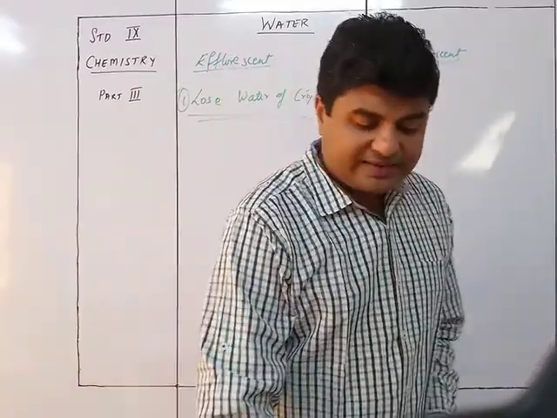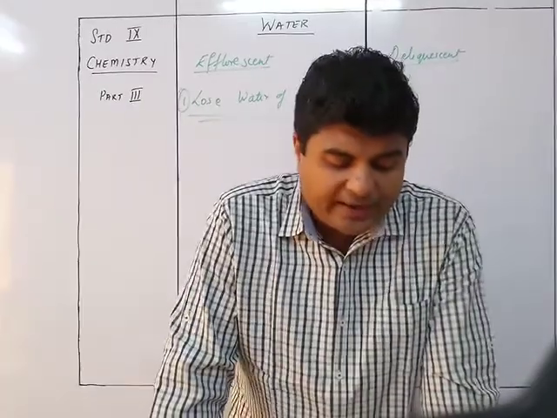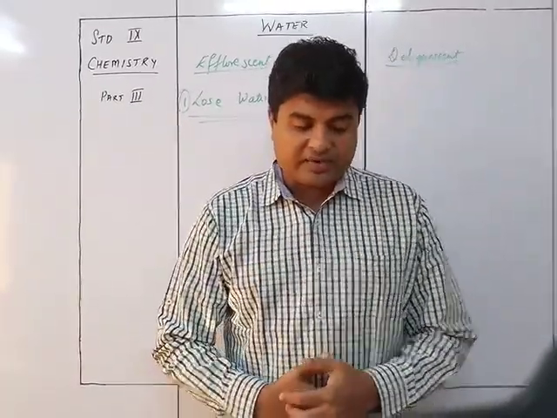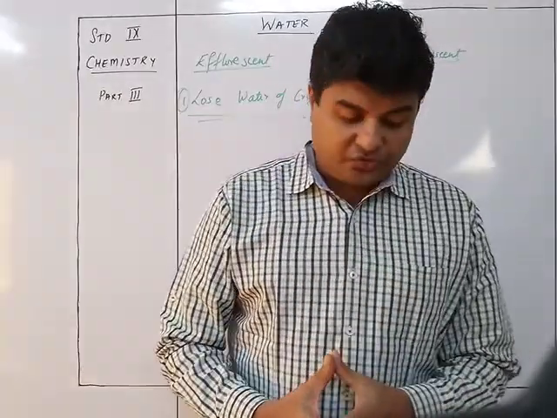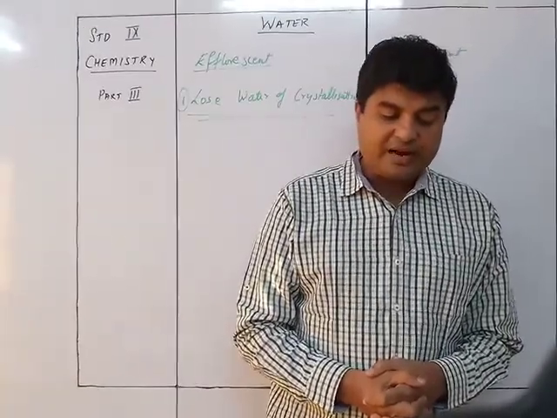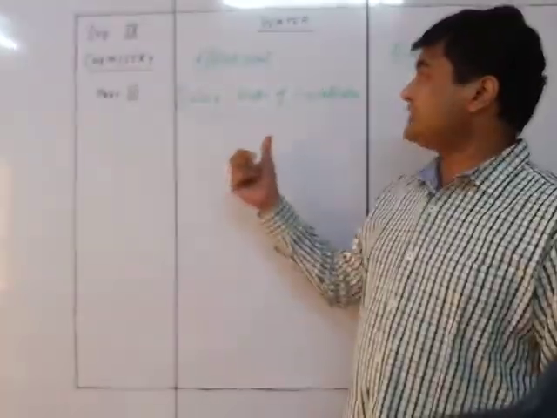A crystalline hydrated salt which on exposure to the atmosphere loses its moisture, that is water of crystallization, partly or completely, and changes into an amorphous state is called efflorescent, and the phenomenon is called efflorescence.